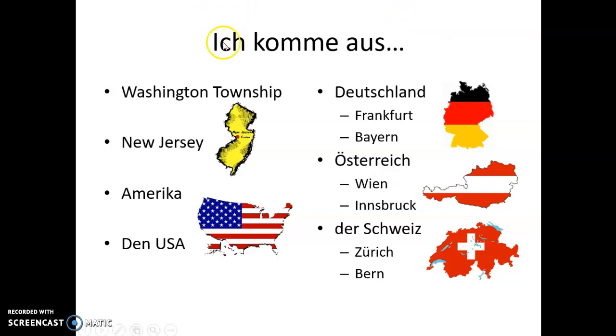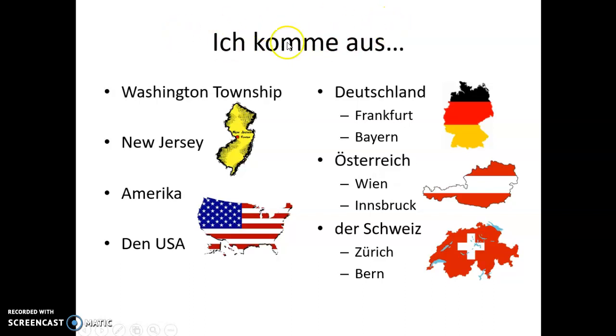So I'll break that down. Ich, I. Komme, come. Aus, from. So we need all three parts of these. A lot of people will forget the aus, but we do need that. So again, the phrase is Ich komme aus. I come from.